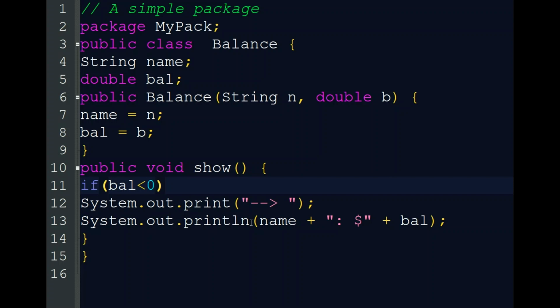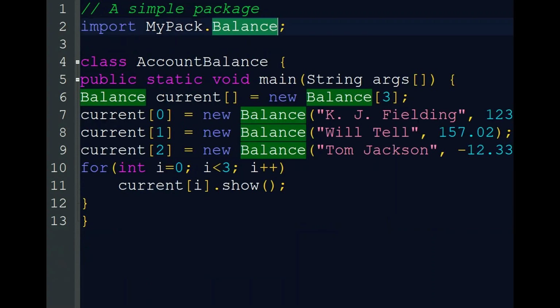Now I am going to explain another Java program. That Java program contains the main method, and it also uses the Balance.class file. So this is our next program, AccountBalance.java. In this, I'm importing mypack.Balance.